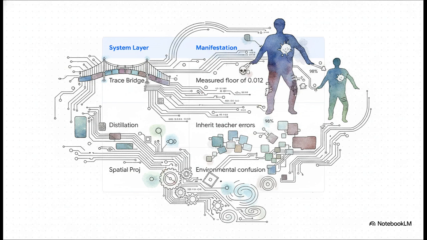In the trace bridge, as we said, it's that 0.012 floor. In standard AI distillation, it shows up as a massive 98% probability that a student model is just going to blindly inherit its teacher's errors. And incredibly, when we look at spatial projection, it even appears in physical hardware sensors, which is exactly what we're going to dive into right now.